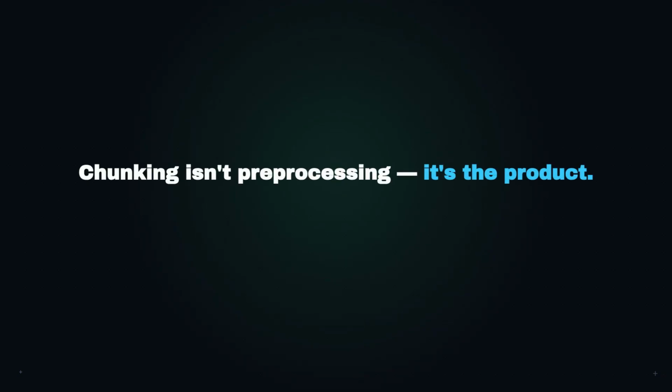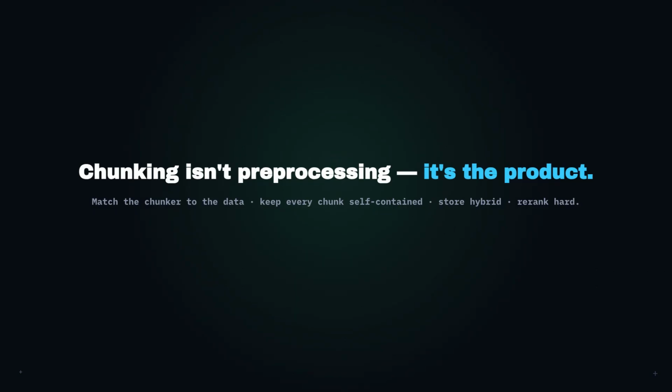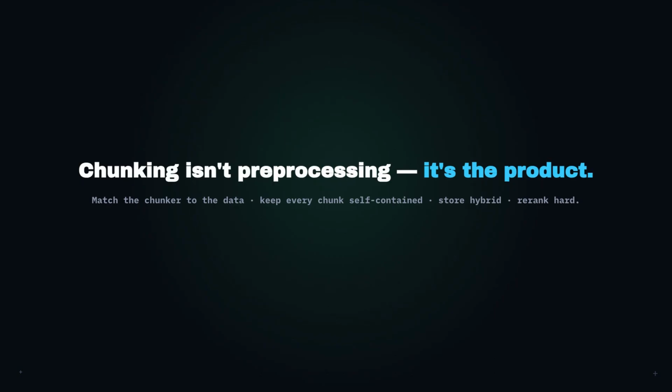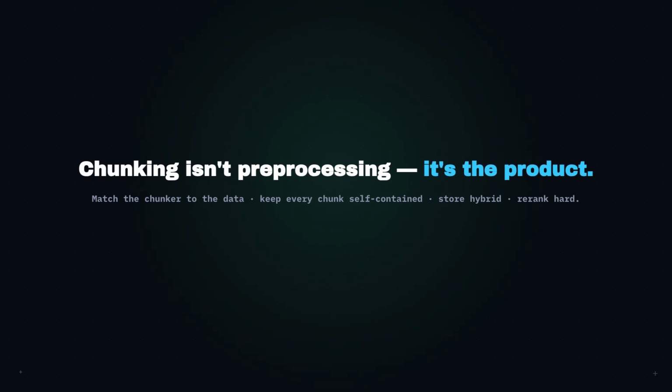So here's the whole thing in one line. Chunking isn't pre-parsing, it's the product. Match the strategy to the shape of the data: recursive for text, page-level for PDFs and slides, row key-value for spreadsheets, timestamped segments for audio and video. Make every chunk self-contained with its own context and metadata. Then store it hybrid and re-rank hard. Do that and your RAG stops guessing and starts knowing.